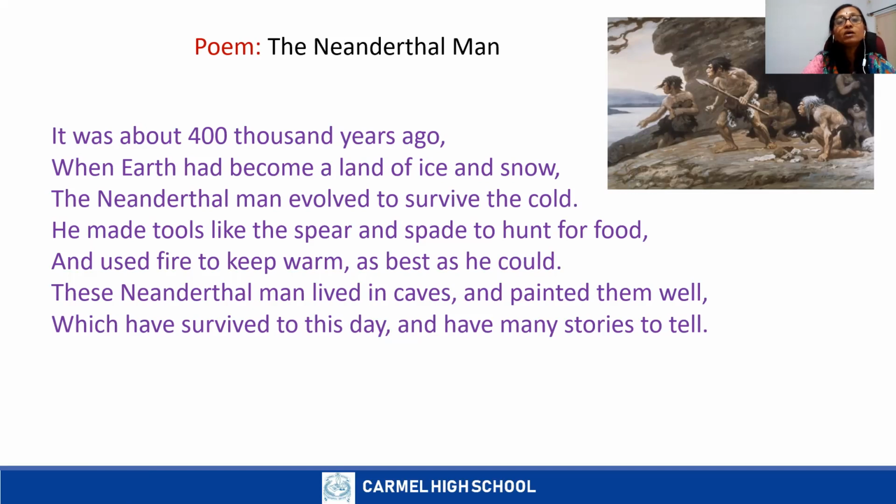For example, Homo habilis. In the previous class you learned that, and even in the textbook you saw those pictures. Homo erectus used sharper tools. Here, different kinds of tools like spear, spade, and blades, made from stone.